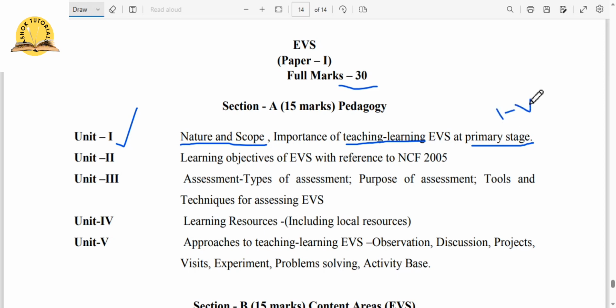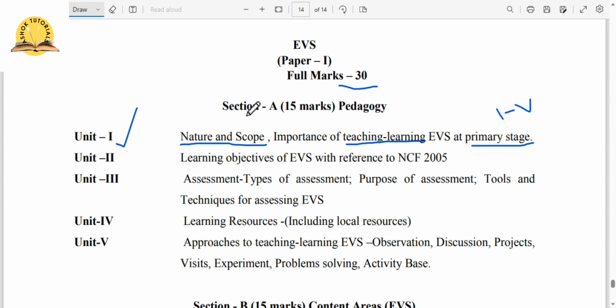So why do we need to learn this particular subject from class 1 onwards? There are certain important points, the significance of this particular subject. That's why we need to learn from class 1 to 5. And to your surprise, you will be learning this EVS up to degree level, up to your graduation. From class 1 to graduation we learn this environmental science, and this is very very important.